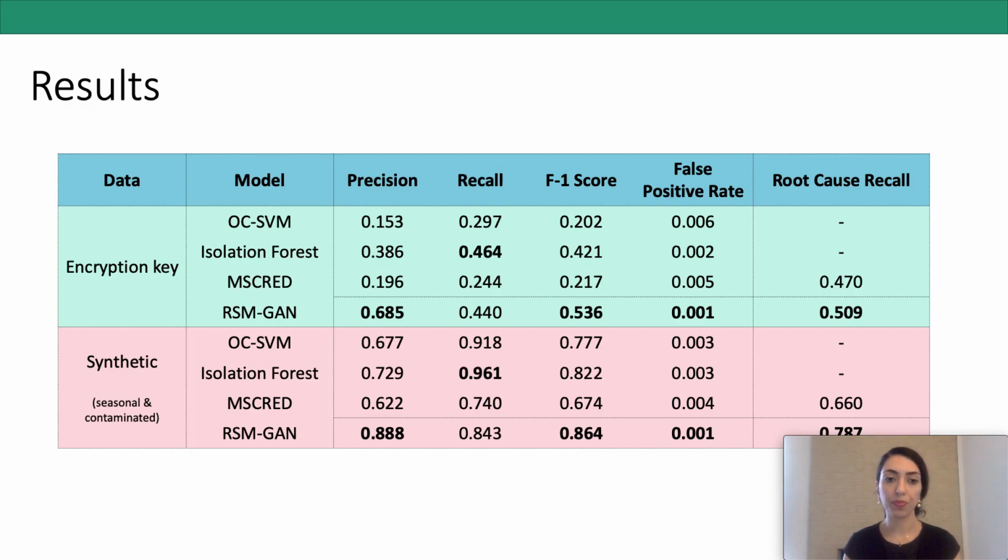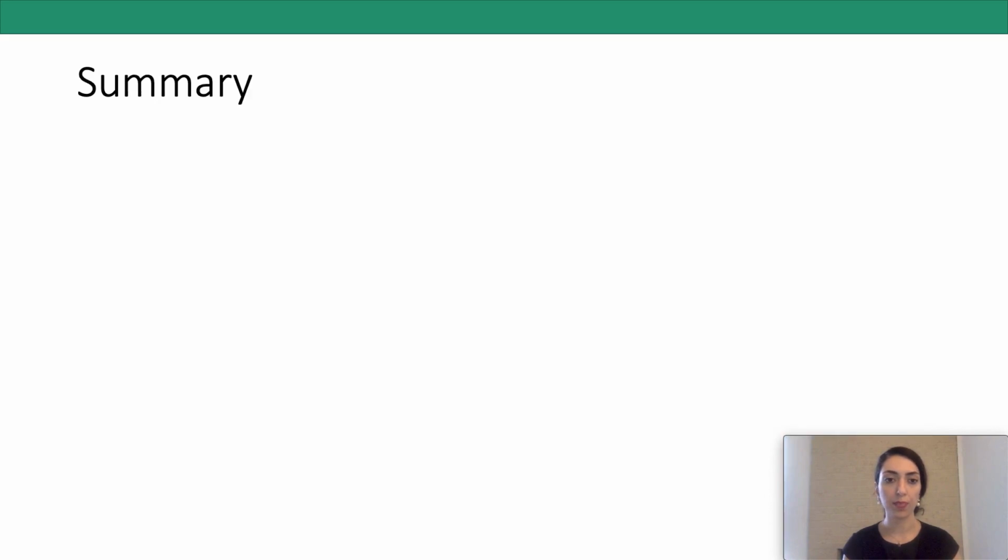Finally, this table shows the result for real-world data and synthetic data, and again the results suggest the robustness of our model to contamination and seasonality by showing the lowest false positive rate and the highest root cause recall. This is especially desirable for system operators because false alarms can be very costly, and the root cause recall is directing them to the origin where the problem is originated.